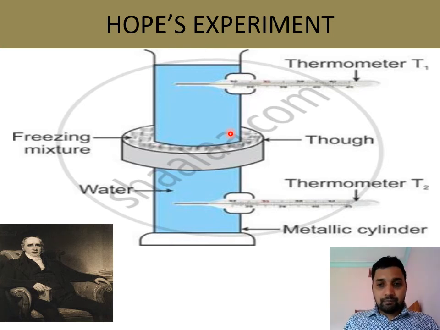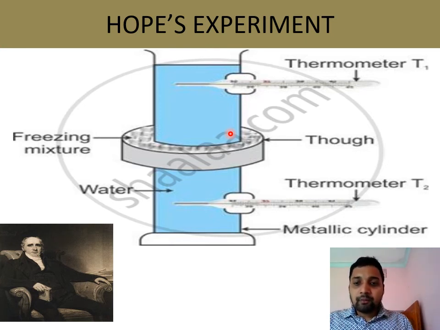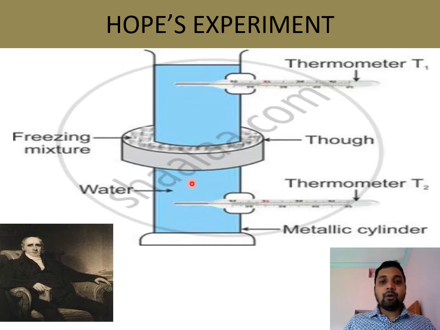After the setup, we are not giving any heat from outside. Here, water is at normal temperature, let us say 20 degrees Celsius. Because we have kept the freezing mixture, meaning the ice, this ice will cool the water in the central part.